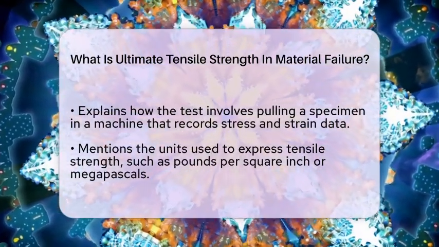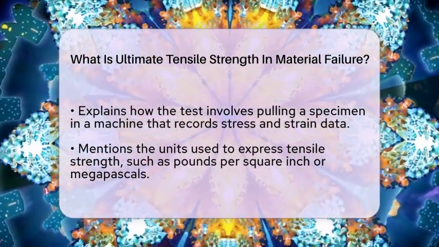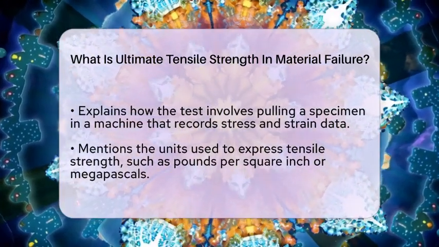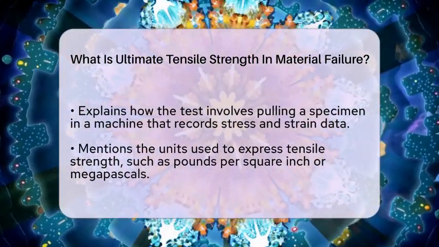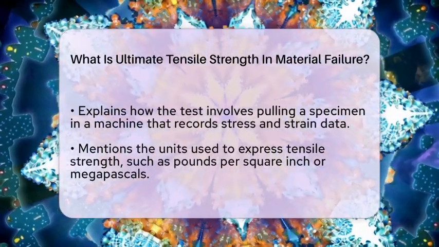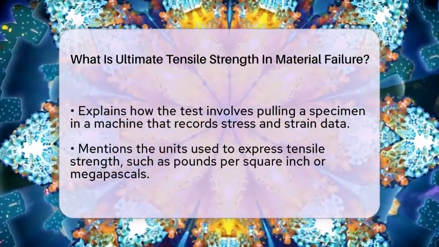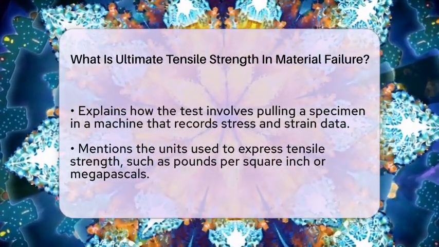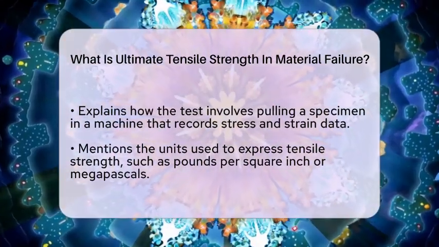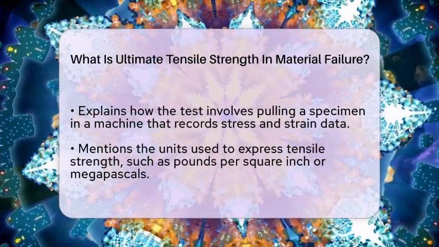Measuring this strength involves pulling a standardized specimen in a machine that applies a controlled load. The machine records the stress and strain as the material stretches. The highest point on the stress-strain curve during this test is the ultimate tensile strength. It is usually expressed in units like pounds per square inch or megapascals.